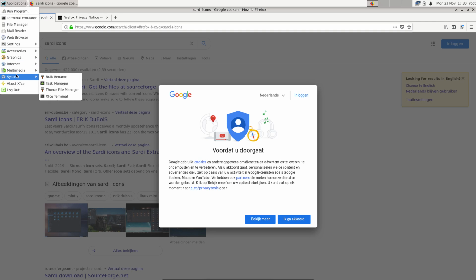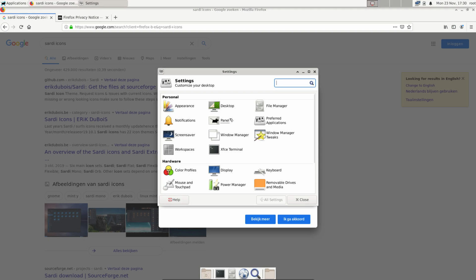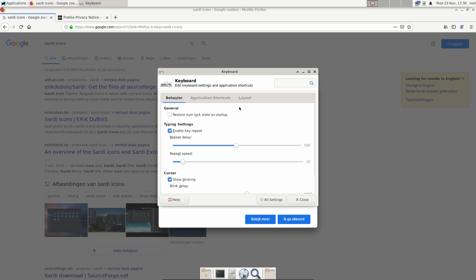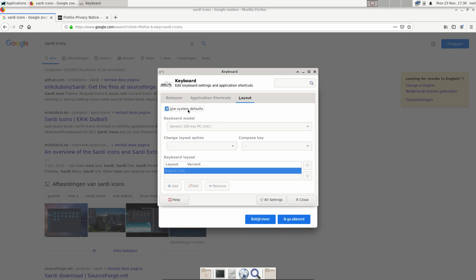So system, where do we get that? System, we have different workflow things. Here it is, settings manager, and then the keyboards. Here's the keyboards, layout US, that's cool. Use default.